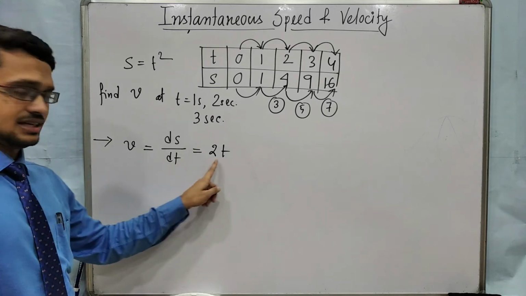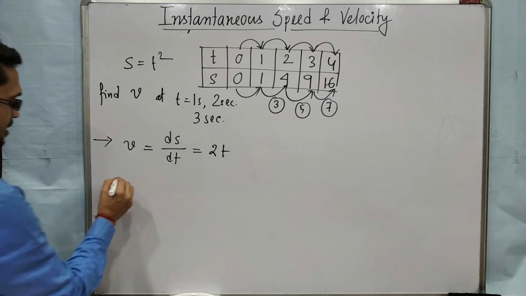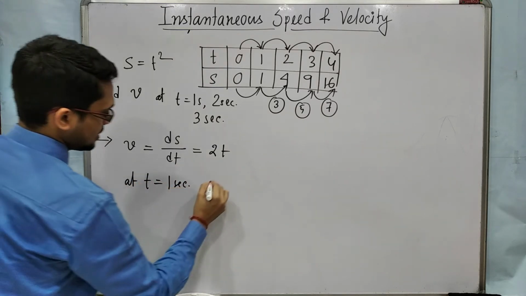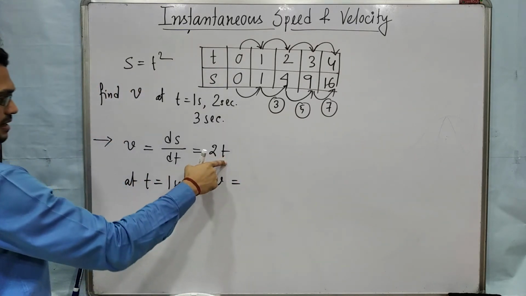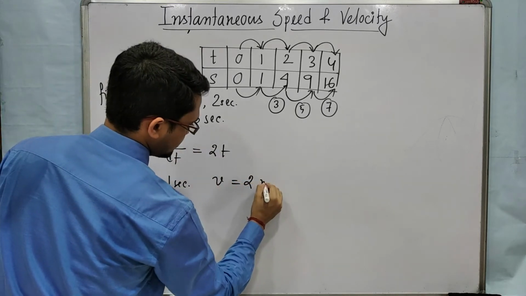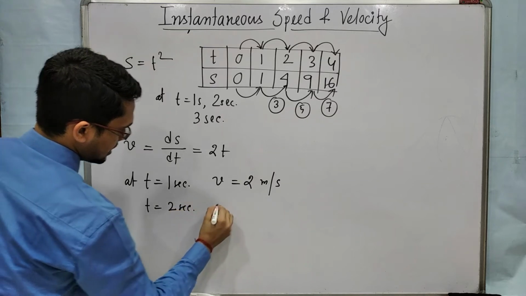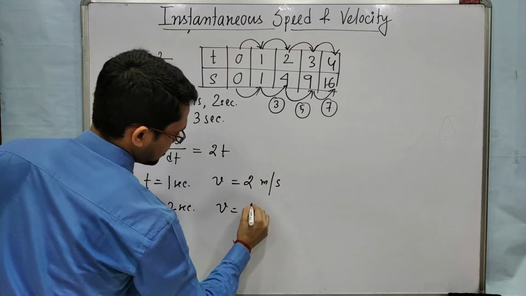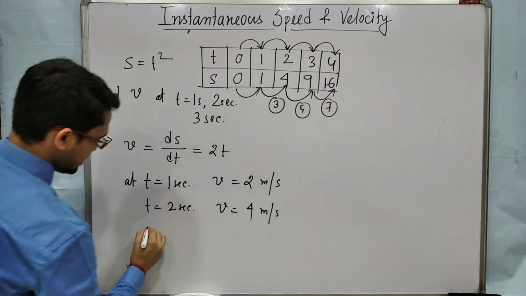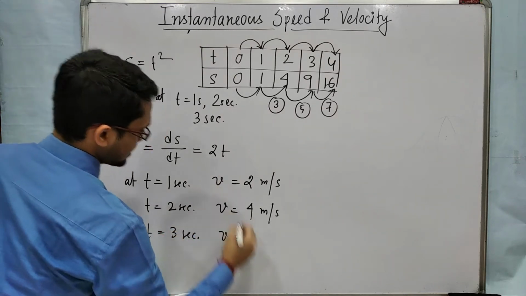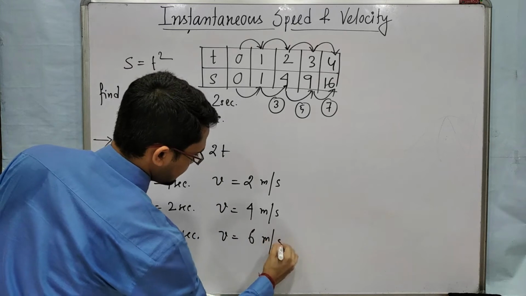So speed or velocity equals 2t. Now at t equals 1 second, speed will be, put 1 in place of t, 2 meter per second. At t equals 2 seconds, it will be 2 twos are 4 meter per second. At t equals 3 seconds, it will be 3 twos are 6 meter per second.